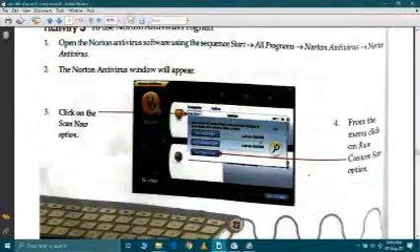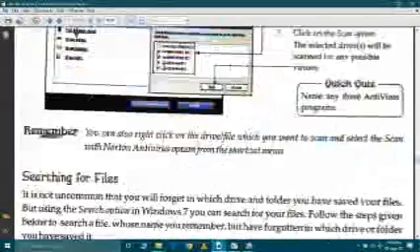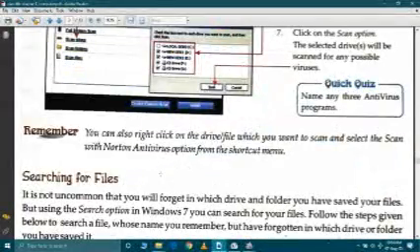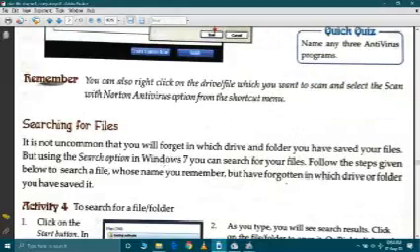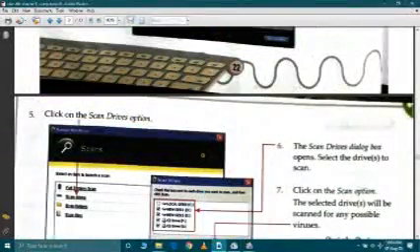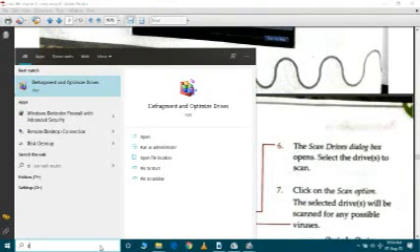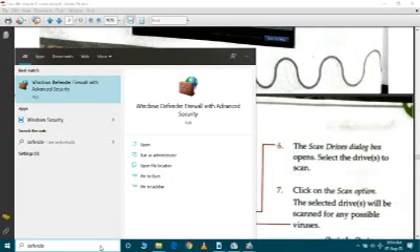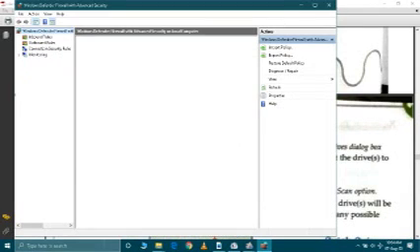I am not promoting any company. I am showing you which software I am using. I am using the pre-installed antivirus, Windows Defender Firewall with Advanced Security, which comes in Windows 10.